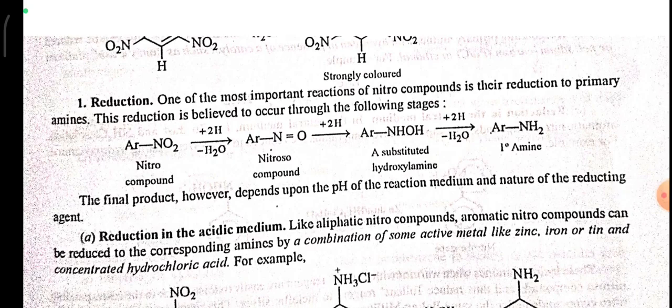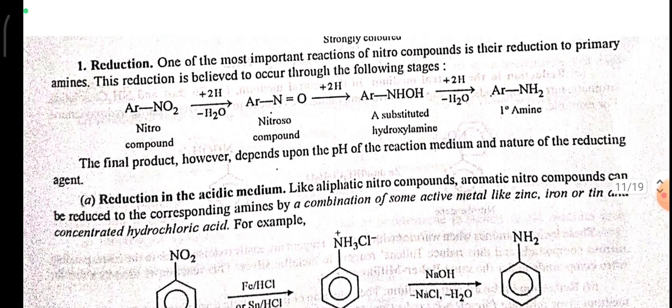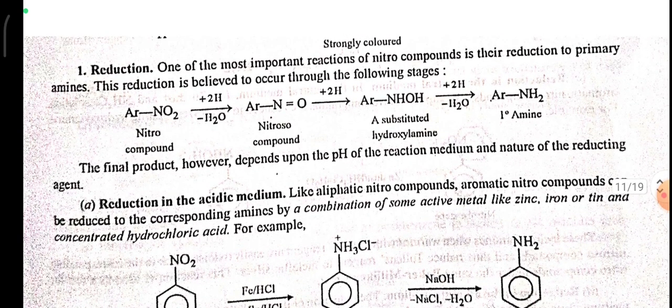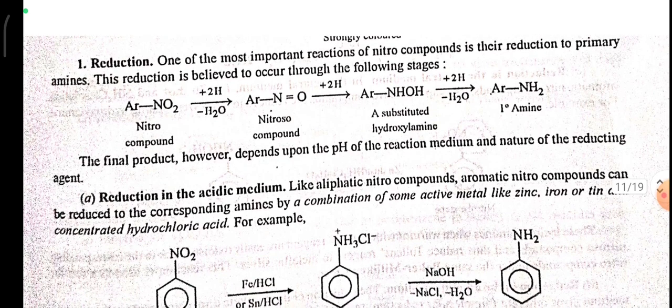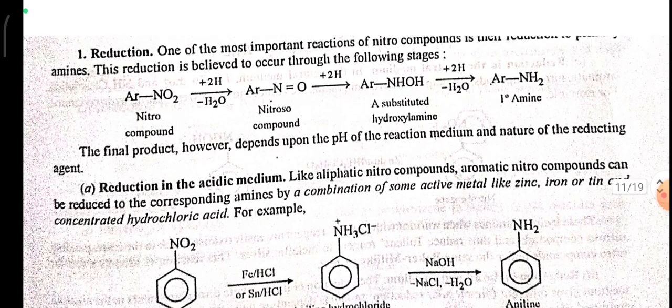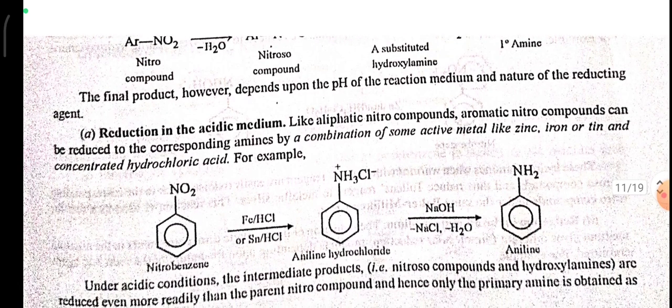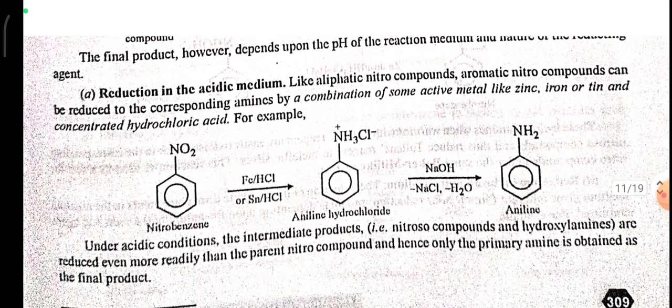Reduction. One of the most important reactions of nitro compounds is their reduction to primary amines. This reduction is believed to occur through the following steps. Here the nitro compound gives water, forms a nitroso compound, then a substituted hydroxylamine, and then it again forms a primary amine. The final product, however, depends upon the pH of the reaction medium and the nature of the reducing agent.